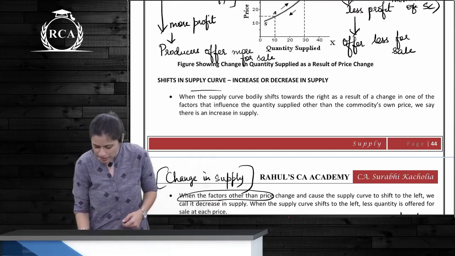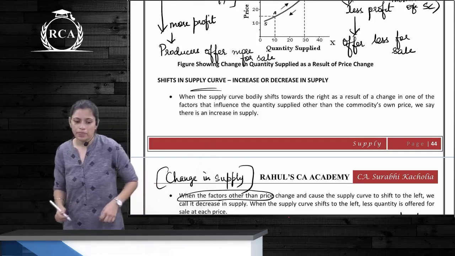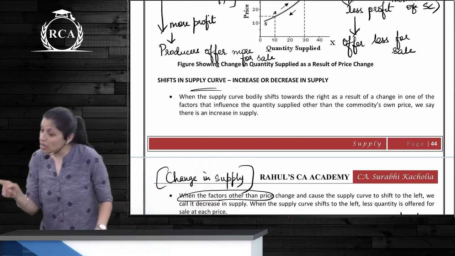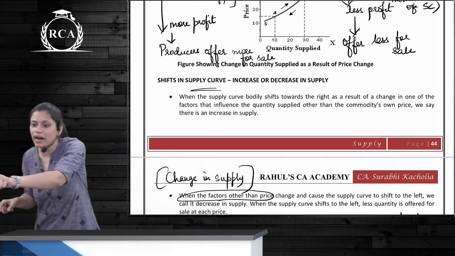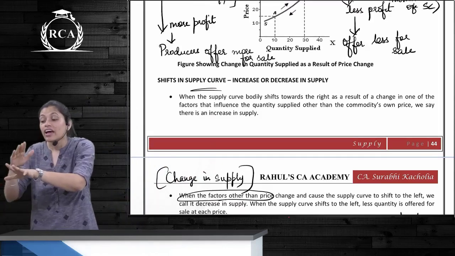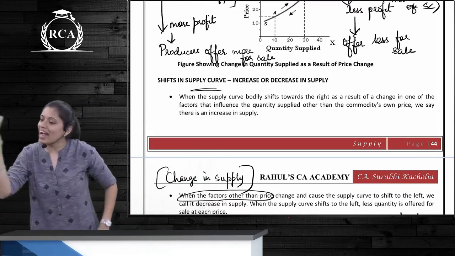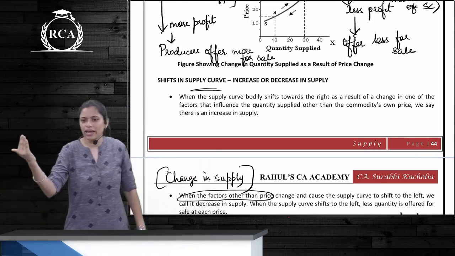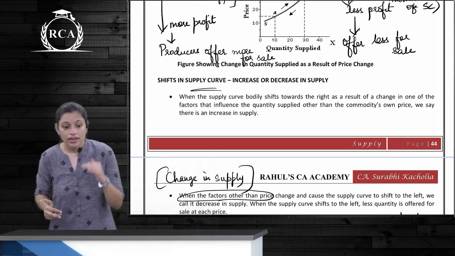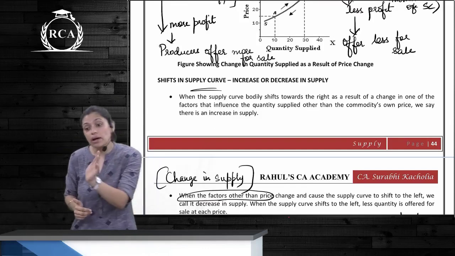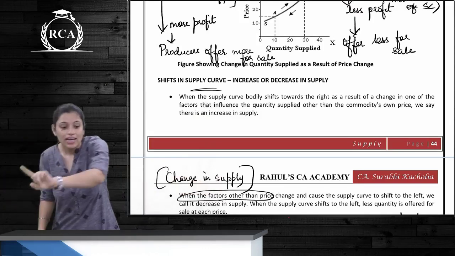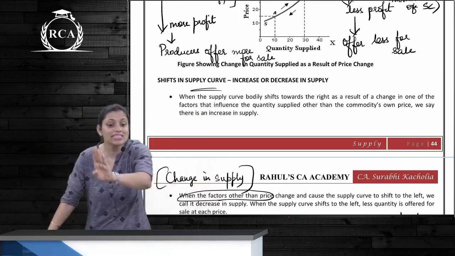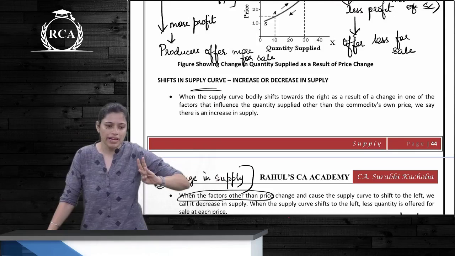Now, shifts in the supply curve: increase or decrease in supply. When quantity supplied increases because of factors other than price, there is an increase in supply, meaning a rightward shift of the supply curve. Next, when quantity supplied decreases because of factors other than price, there is a decrease in supply, meaning a leftward shift of the supply curve.